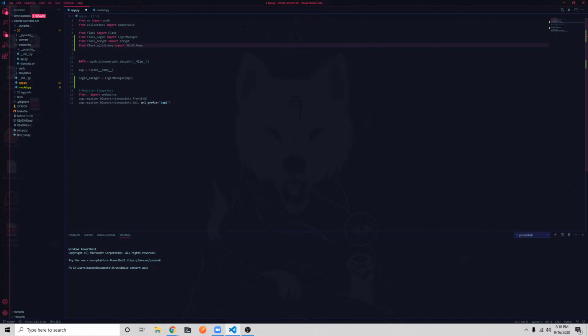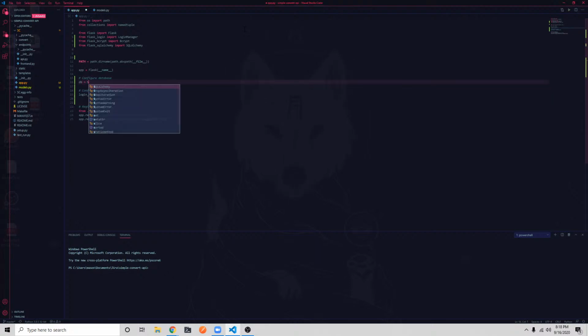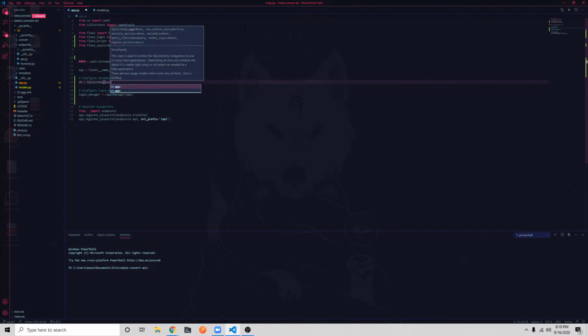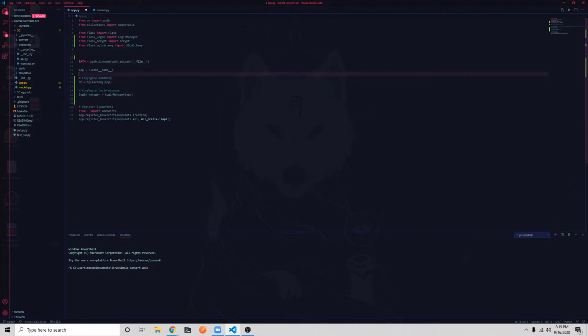SQL Alchemy. And we're going to create a DB. Actually, we will configure database, and then this will be configure login manager. So we're just going to say db equals, and then we're going to construct it and pass in our app. Actually, before we say that, we need to set a couple things about our app.